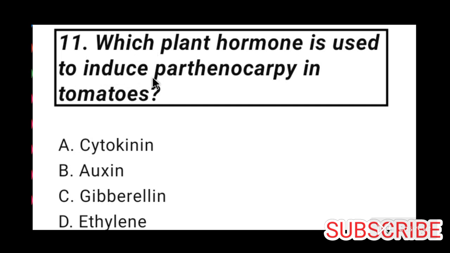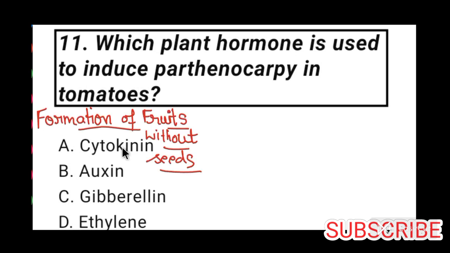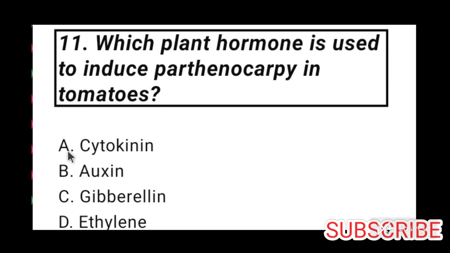Which plant hormone is used to induce parthenocarpy in tomatoes? What is parthenocarpy? Parthenocarpy means formation of fruits without seeds. Normally fruits grow after pollination and fertilization. But in parthenocarpy, fruit grows without fertilization, so the fruit has no seeds. Examples: banana, seedless grape, seedless watermelon.